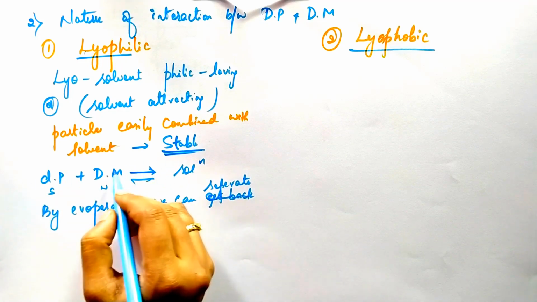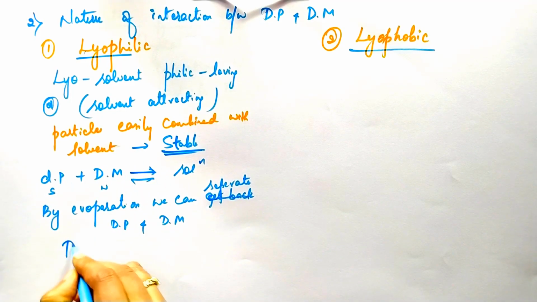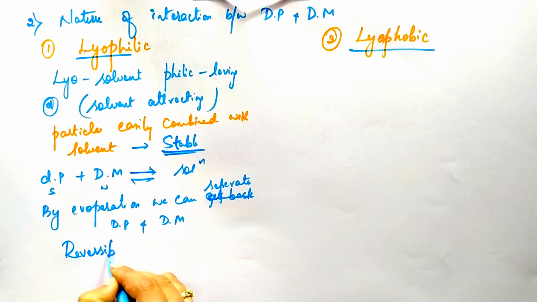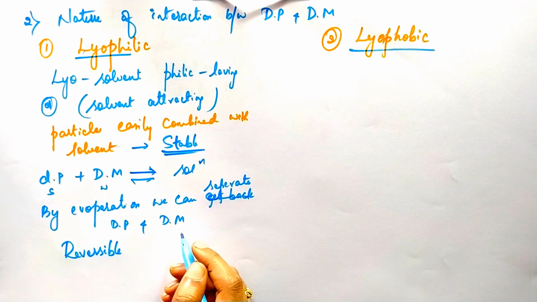So therefore, this reaction is called a reversible reaction or reversible sol.